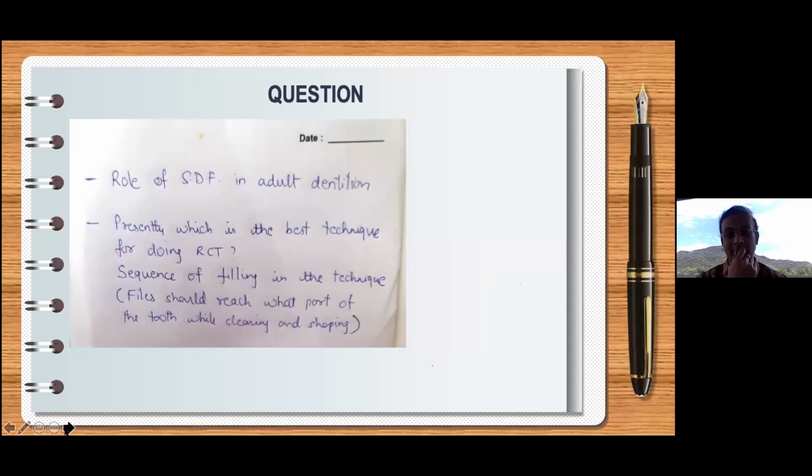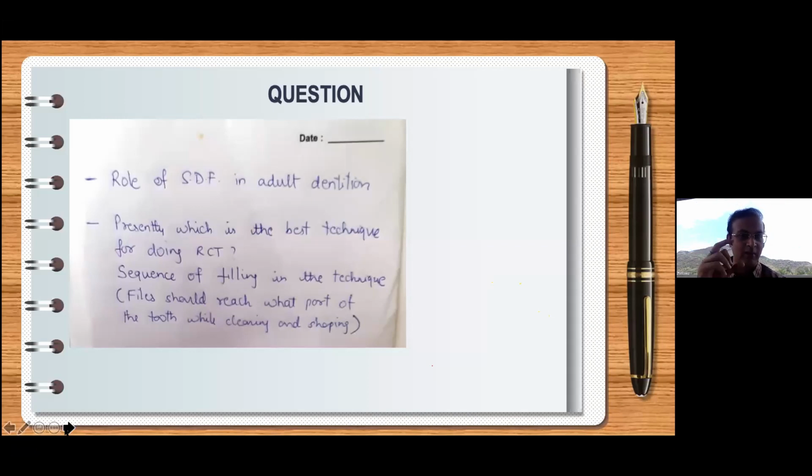So how do we take care of this problem? I say, what is the hurry to reach the apex? I never try to reach the apex in the beginning. I will just go around 14-15 millimeters inside the canal and not to the full length of the canal. The cutting length of a file is 16 mm. I may go 13, 14 mm, and that's it. Not 15 mm at the most, and not beyond that. I don't know the length of the tooth, and I do not want to know the length right now.